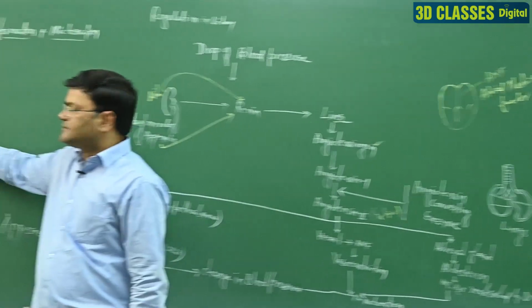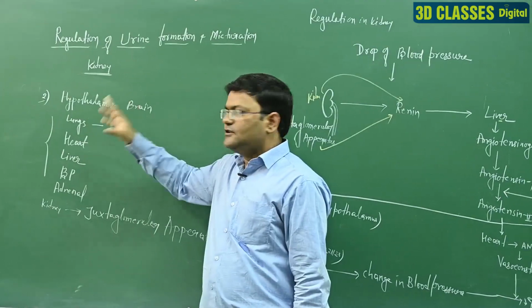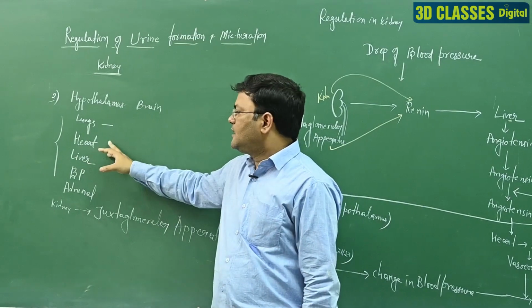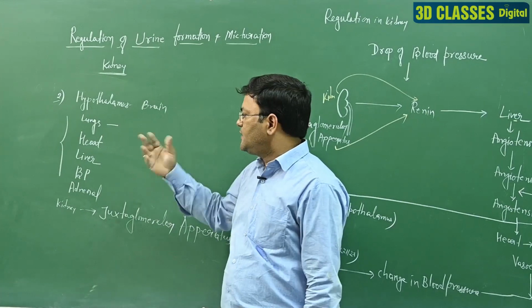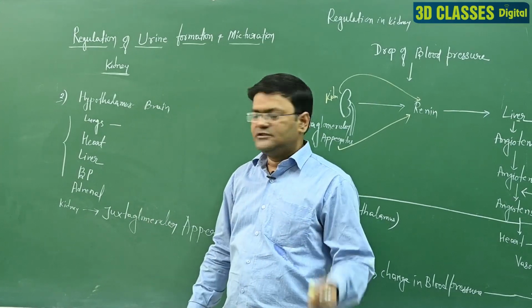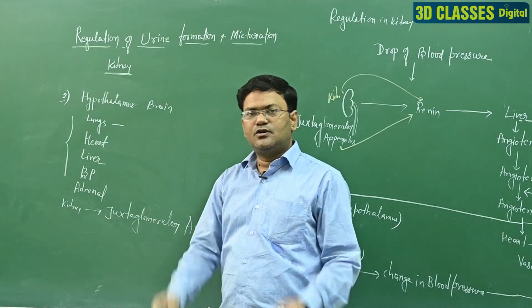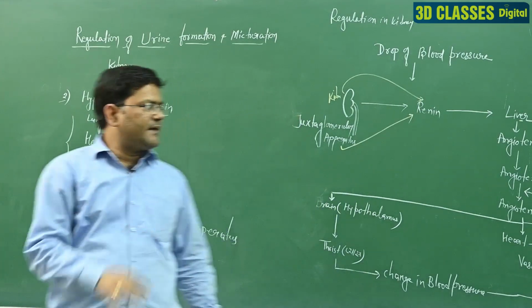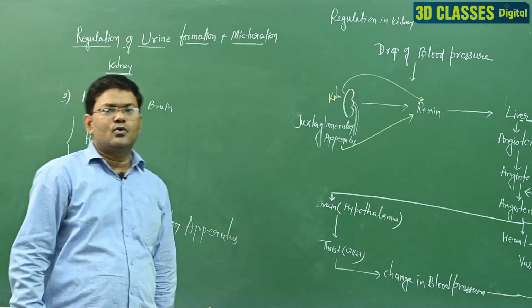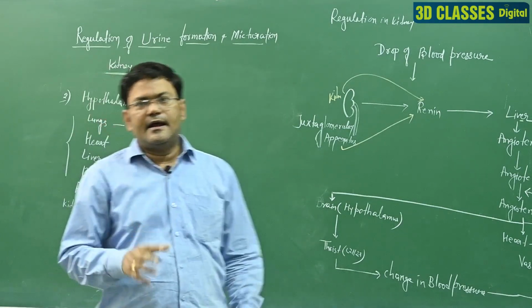You know, lungs release angiotensin converting enzyme, heart releases ANF, atrial natriuretic factor, liver releases angiotensinogen chemical, and blood pressure also affects the adrenal gland to release the aldosterone hormone. So this type of activity directly and indirectly controls the kidney and micturition.